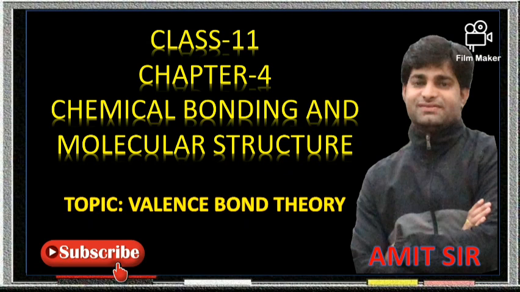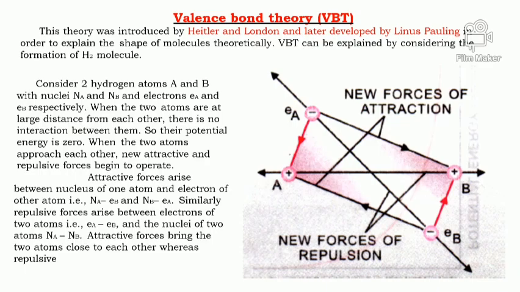Today we will discuss chapter 4, chemical bonding and molecular structure, from class 11th, and the topic we will discuss here is valence bond theory. So enjoy it. Valence bond theory was proposed by Heitler and London. Later on, it was developed by Linus Pauling in order to explain the shape of molecules theoretically. To understand better, we will take the example of the formation of a hydrogen molecule.